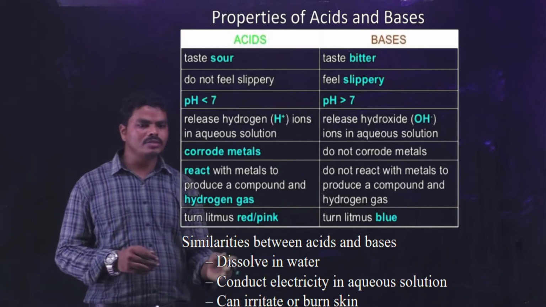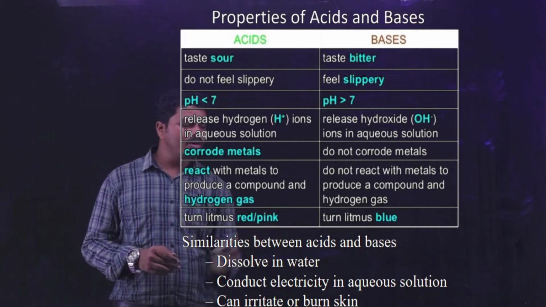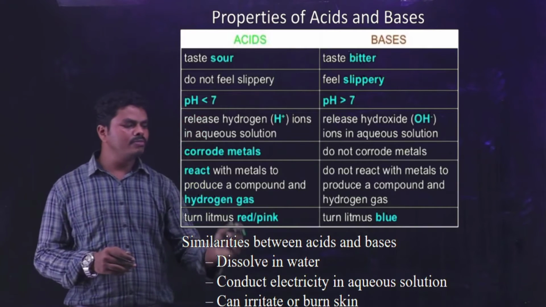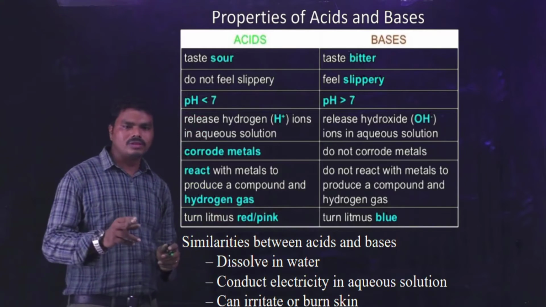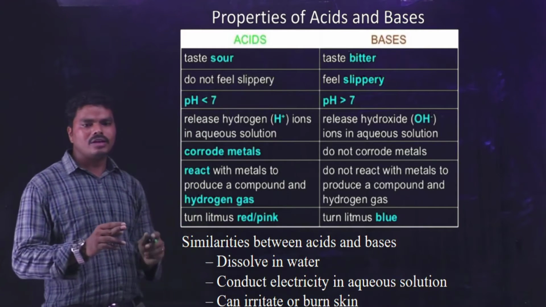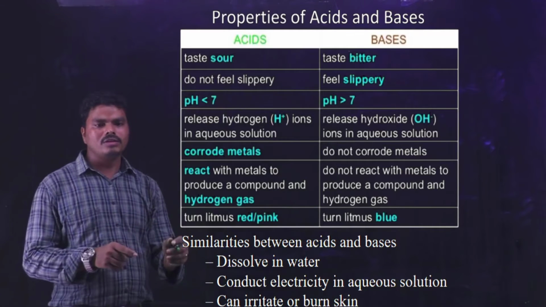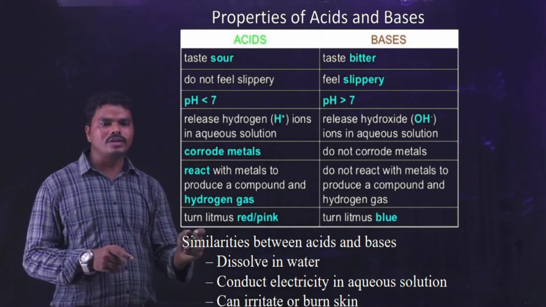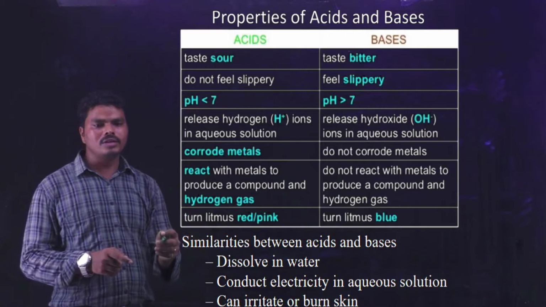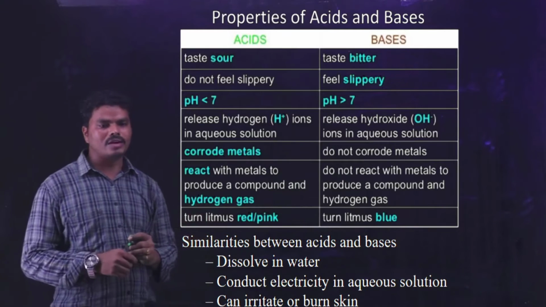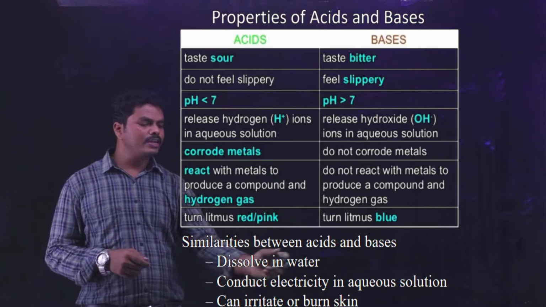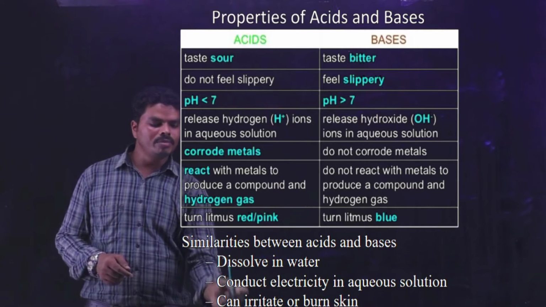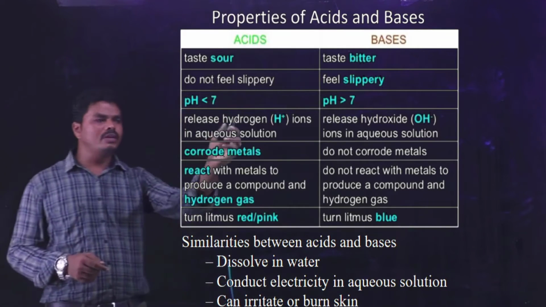And the second one is, when they are dissolved in water, they can produce a solution which can conduct the electricity. So both acid and bases, when they are dissolved in water, form a solution that can conduct the electricity. And both acid and base can irritate our skin. These three properties are similar to the acids and bases.